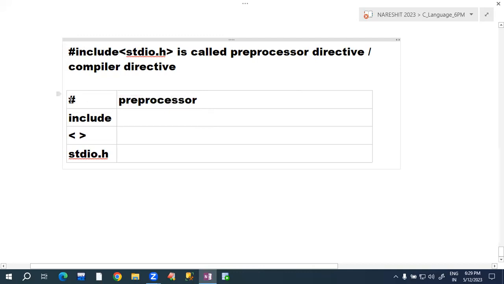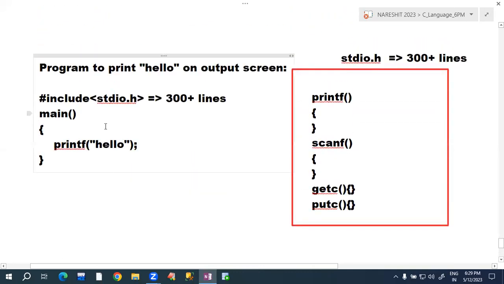So this hash symbol is telling the compiler that before compiling this program, please execute this line. Before compiling this program, please run some program. Like that, this hash is instructing.